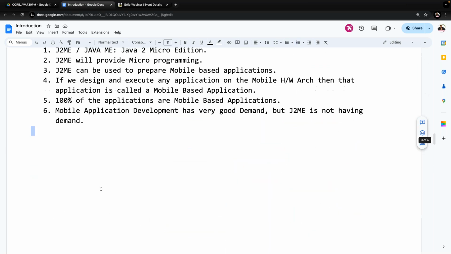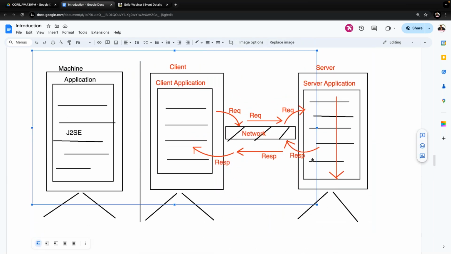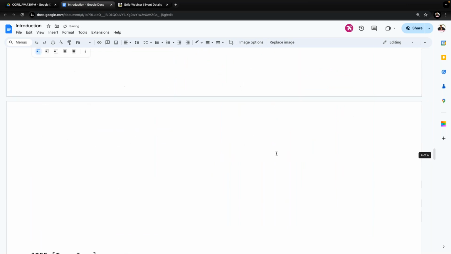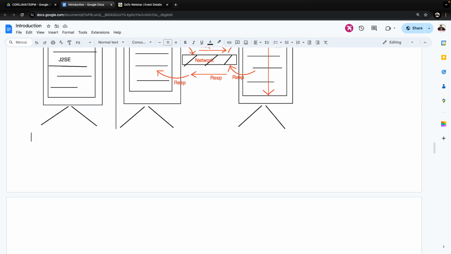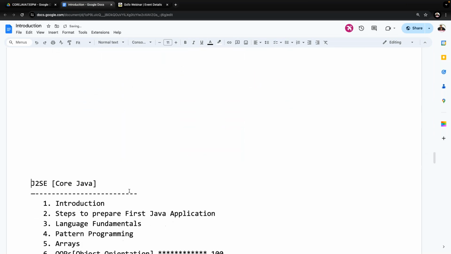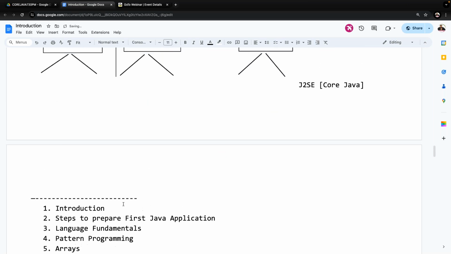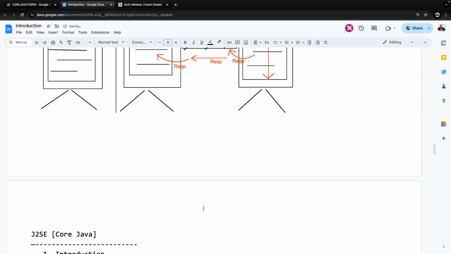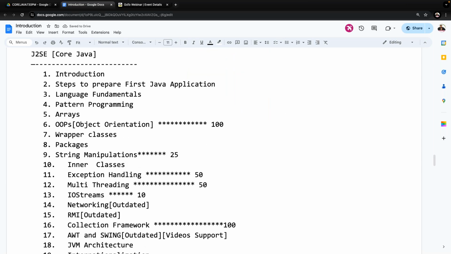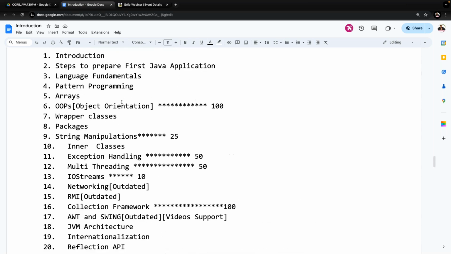We also provided some diagrammatic view. Now try to observe carefully. Okay, now this part is completed. After completion of this, we need to understand the syllabus, what exactly the content is that we are discussing. Already we have a list of this content. What is that list? Core Java, J2SE, almost all 37 to 38 topics are available. Here is the list, and we are getting it clearly.